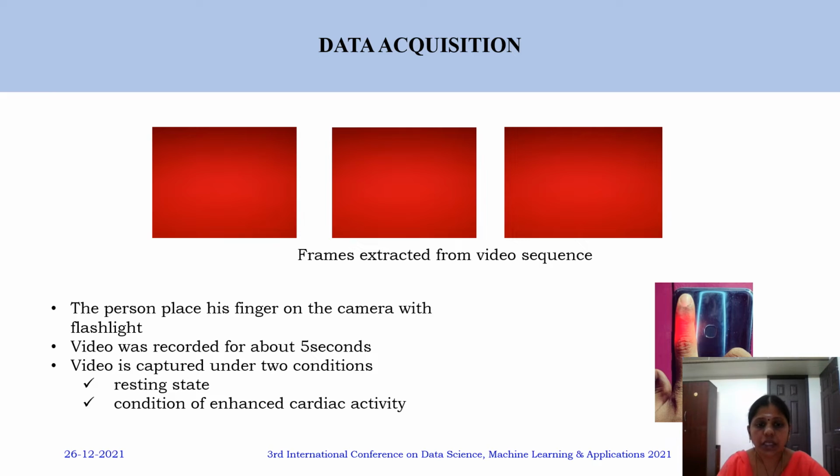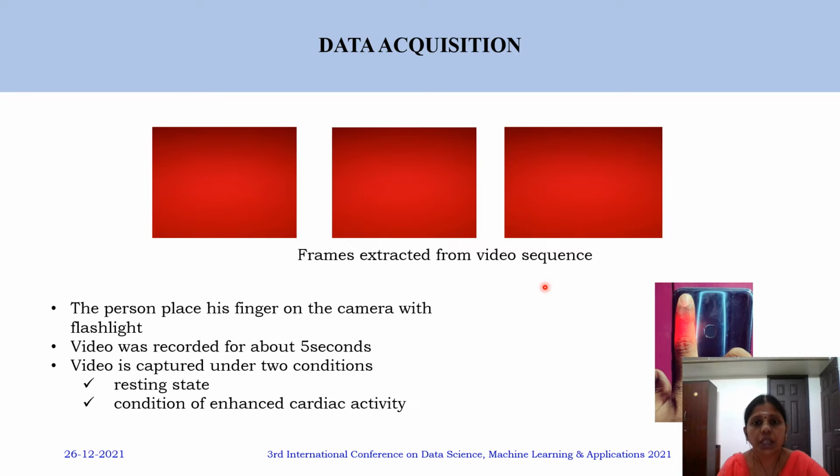As we can see in this picture, this is the position for placing the finger over the camera in the smartphone, and the video was captured for around 5 seconds. These are the frames of that video obtained for subject 1. We recorded the video under two conditions: first the participant in a relaxed condition, and then after a physical activity.